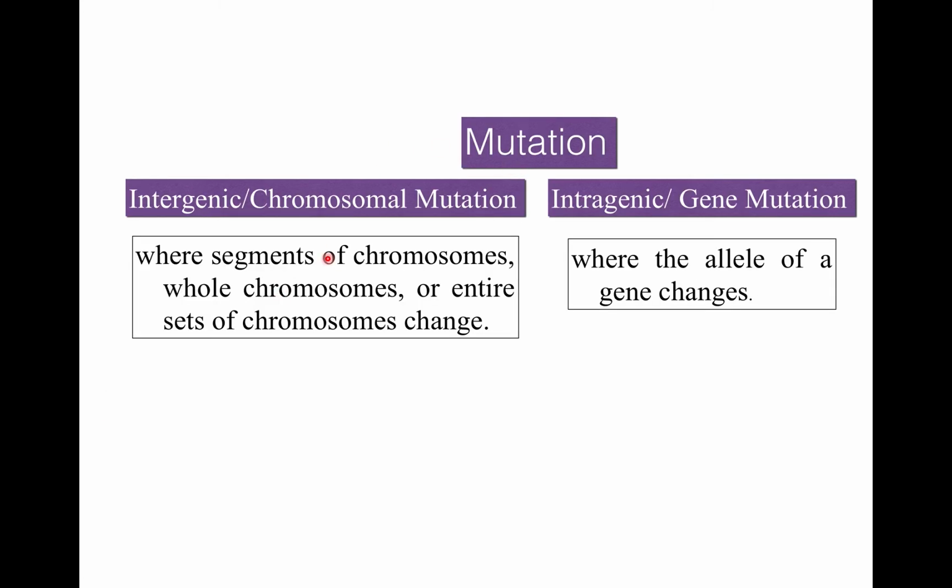So when segments of chromosomes or whole chromosomes or the entire set of chromosomes undergo mutation or change, then the mutation is known as chromosomal mutation. If the alleles of a gene change or a gene undergoes mutation, then it is known as gene mutation.